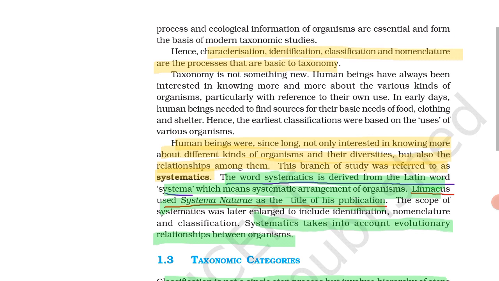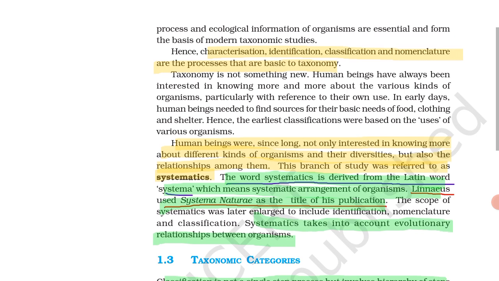Very important point. A question may ask, and it was asked in a previous year question, who gave Systema Naturae as the title of the publication? That is Linnaeus. Or it may ask, title of publication Systema Naturae given by.